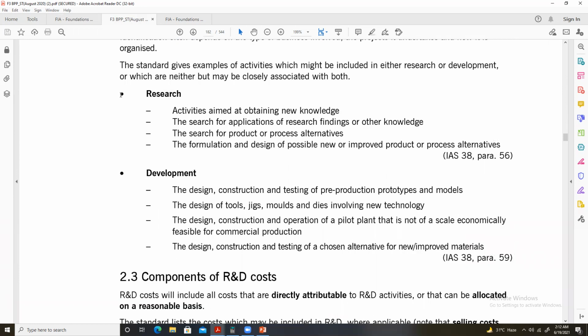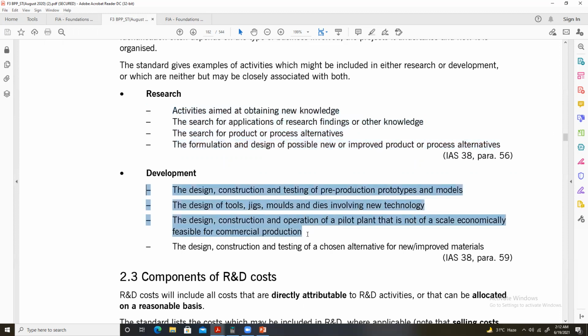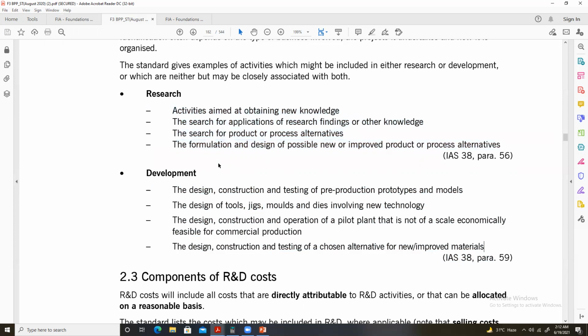Now, here you can go through these points, research and development. These are some good points about research and development to remember. So I suggest that you just read these points, and you should be able to understand them as they are not very difficult to understand. Just go through these points when you read the study text. These are the points that are worth remembering.